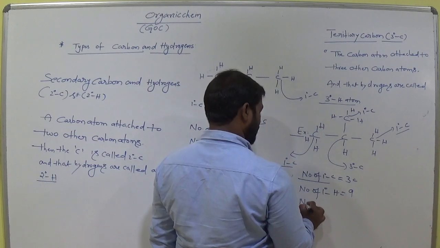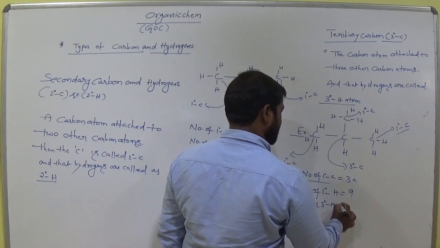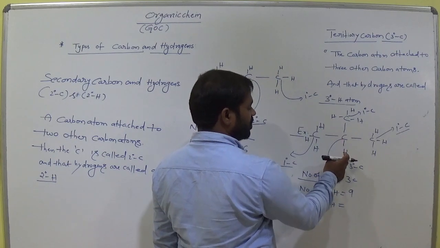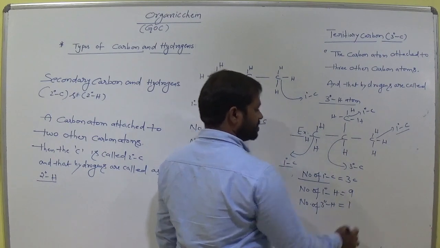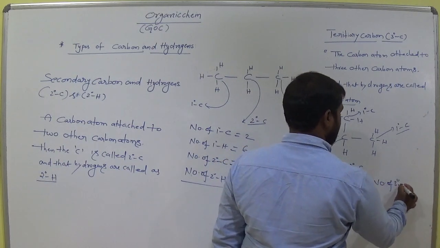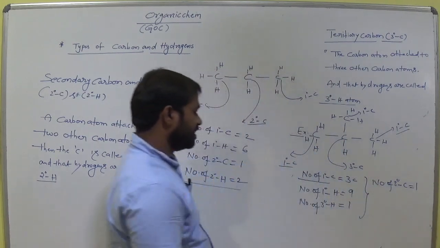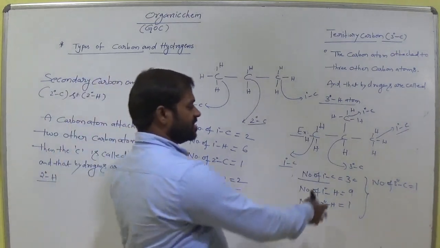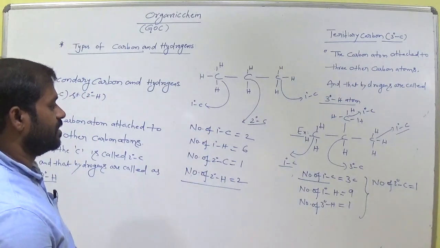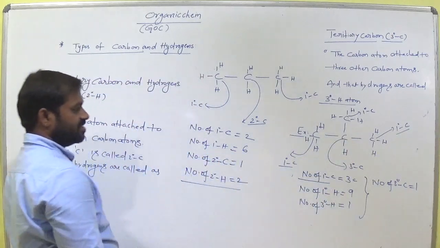Next, number of tertiary hydrogens. This is the tertiary carbon. Okay, how many hydrogens are at tertiary carbon? Only 1 hydrogen. Okay, clear? So number of tertiary carbons. How many? This is one tertiary carbon. 1. Clear? Number of tertiary hydrogen means this only. 1 only here. Okay, clear? So a carbon atom attached with 3 other carbon atoms, then it is called tertiary. Okay, clear?